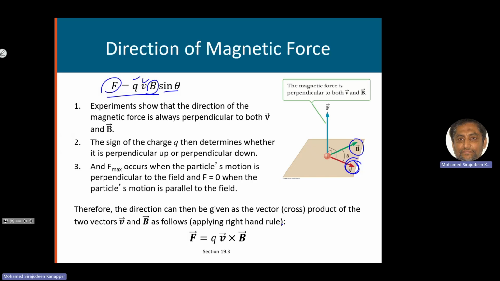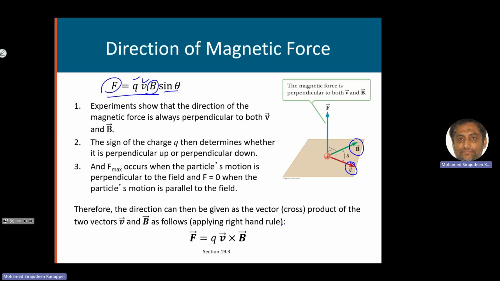Okay, so the red arrow here is the direction of the velocity of the charge. And the green arrow, let me use the remote for the magnetic field, is the direction of the magnetic field. So the charge will now experience a magnetic force. What is the direction of the magnetic force? It will be perpendicular to both of these.